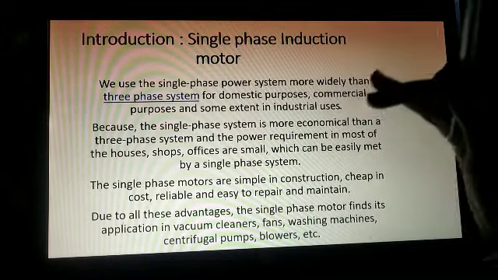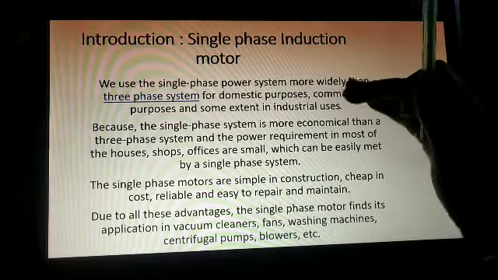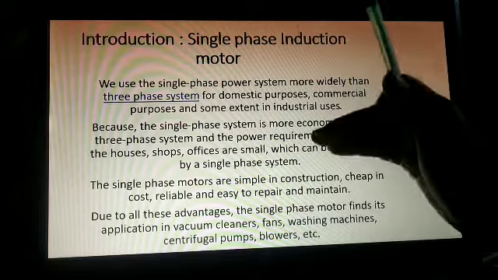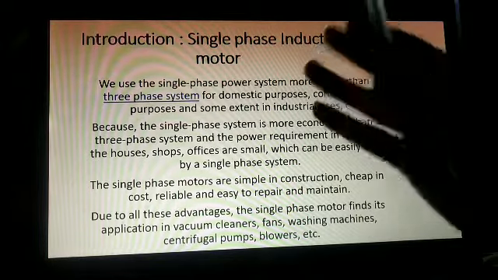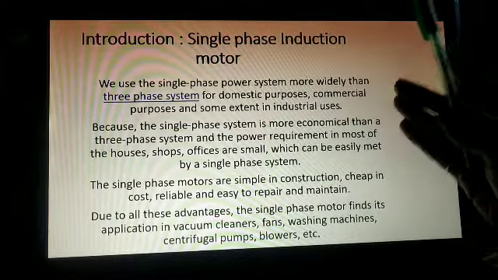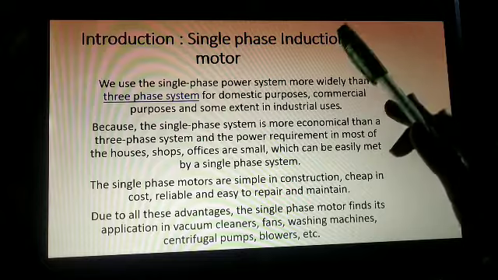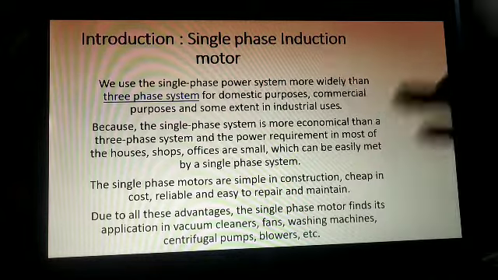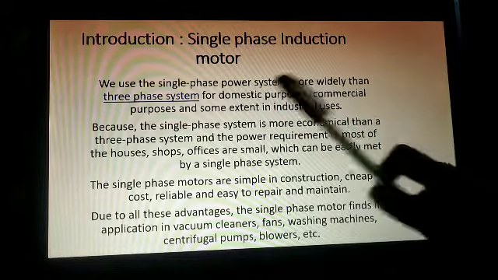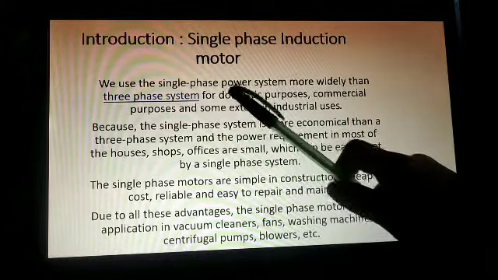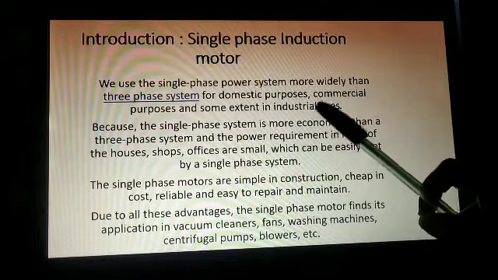In our homes we get single phase supply. In this paragraph they have compared it with three phase motors. We have single phase motor and three phase motor, and we are dealing with single phase motor in this chapter, how they work. So we use a single phase power system more widely than a three phase system for domestic purposes, commercial purposes and to some extent in industrial uses.